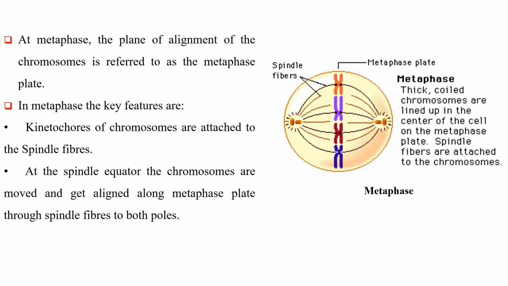At metaphase, the plane of alignment of the chromosome is referred to as the metaphase plate. In metaphase, the key features are kinetochores of chromosomes are attached to the spindle fibers. At the spindle equator, the chromosomes are moved and get aligned along metaphase plate through spindle fibers to both poles.